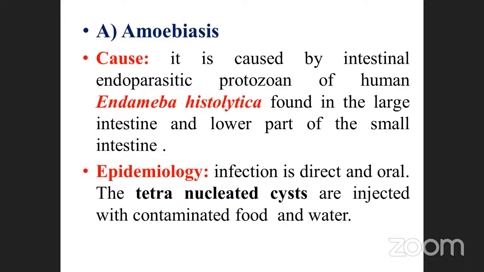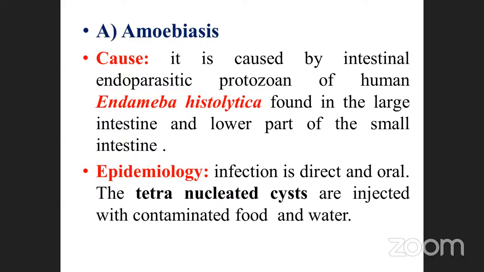Already we discussed amoebiasis, isn't it? Amoebiasis is also one of the very important diseases caused by the protozoa. The protozoa name is Entamoeba histolytica. Note it down, it is very, very important. Already you studied it. Mostly found in the intestine. Which intestine?